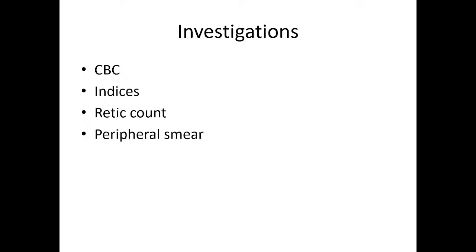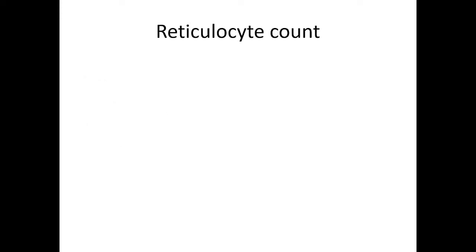So, how do we approach investigation-wise? In any patient with anemia, after our history and proper physical examination, we will need CBC with indices, which are included in the CBC. Retic count is not included, we have to ask for it, and peripheral smear is not included, we have to ask for it. So, CBC, retic count, peripheral smear. These are mandatory to approach any patient with anemia.